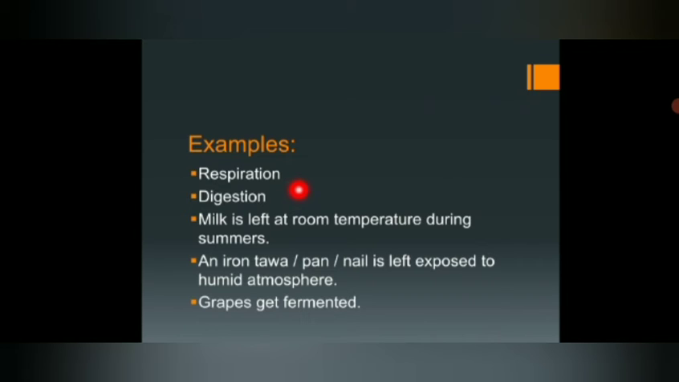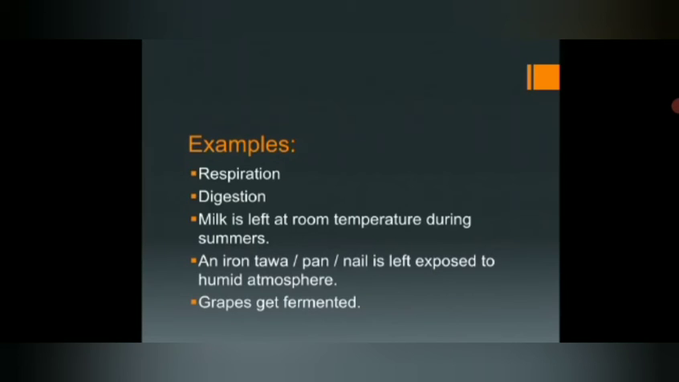Here what happens, we inhale oxygen and then we exhale carbon dioxide. So something is happening with that oxygen. When this oxygen goes into our body, it will be used up by the cells, and this oxygen will be converted into carbon dioxide. So there is a change of identity from oxygen to carbon dioxide, which is nothing but a chemical reaction.